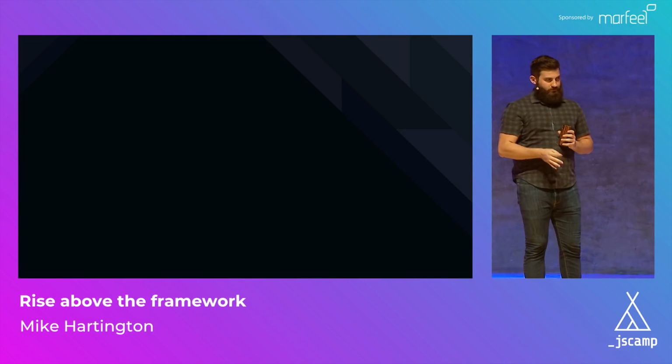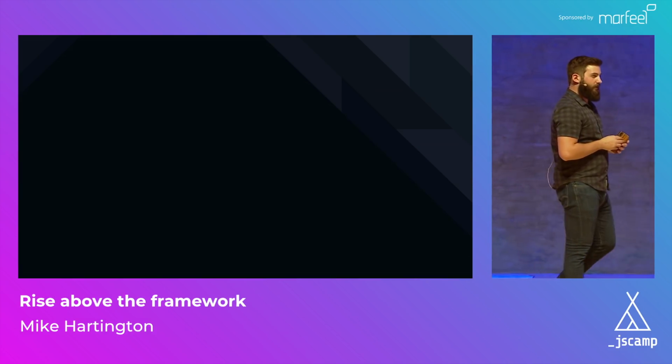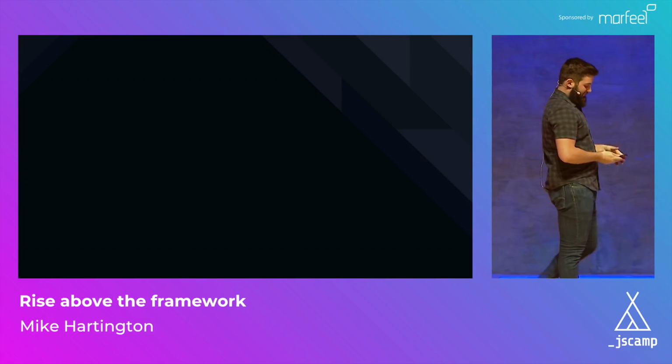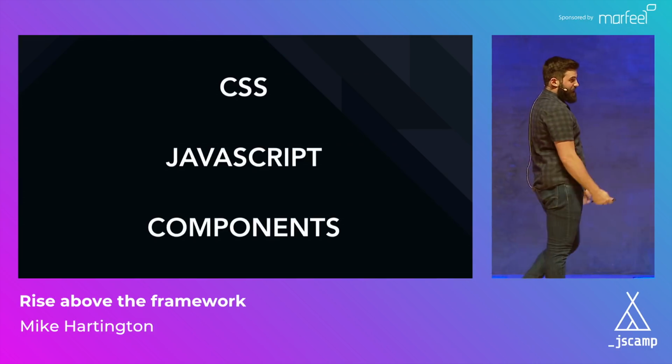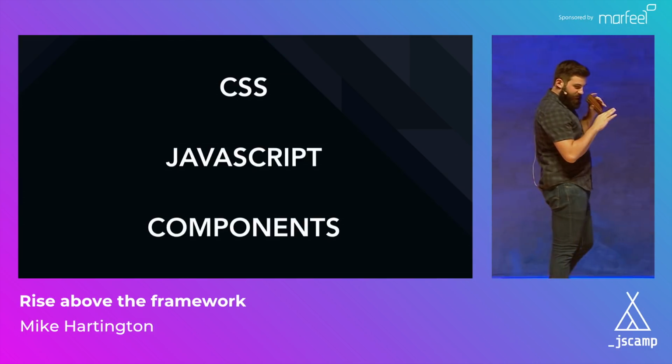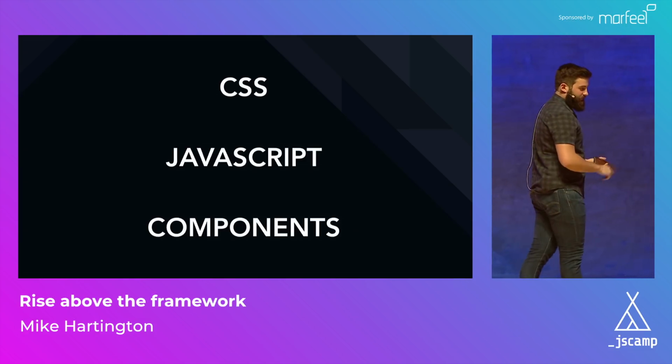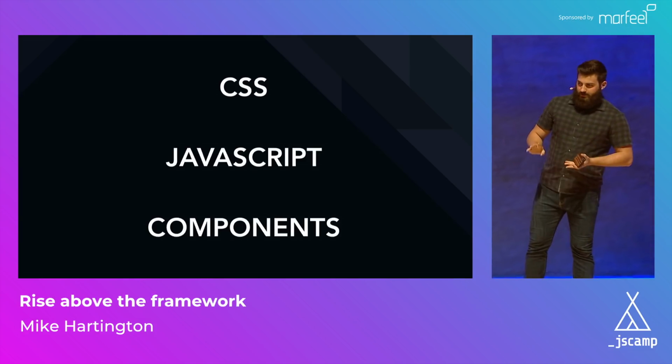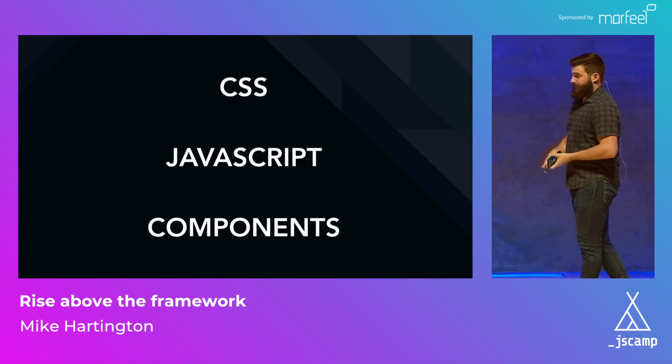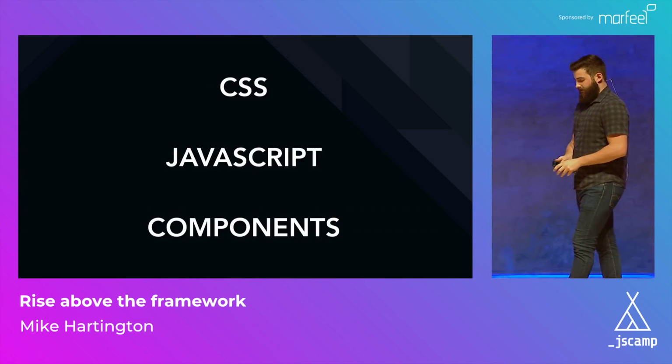So I talked about three things: CSS, JavaScript, and components. We had the styling, we have our scripting, and we have our building blocks. So CSS, JavaScript, and HTML.